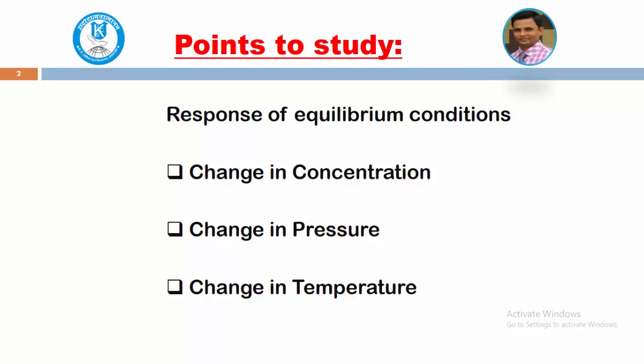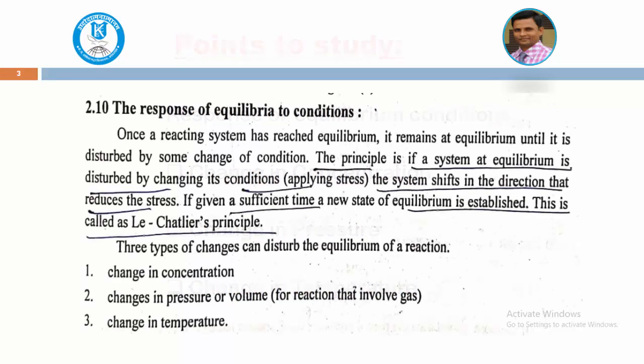These are the three important conditions where the equilibrium can vary, meaning whether it is shifted towards the forward reaction or the backward reaction. The response of equilibria to conditions: once a reacting system has reached equilibrium, it remains at equilibrium until it is disturbed by some change of conditions. See, this is very important. Once the equilibrium state is reached, it will be stable, but this equilibrium can change on some change of the conditions.